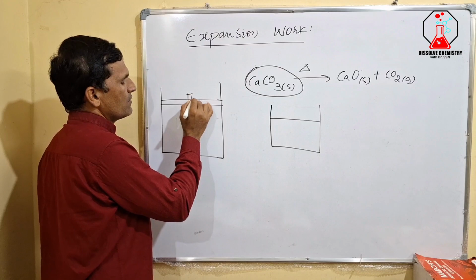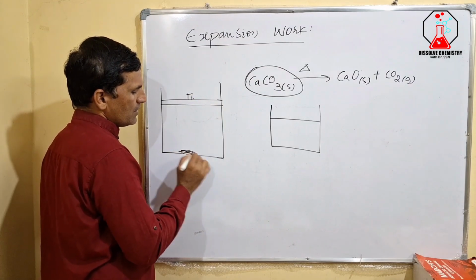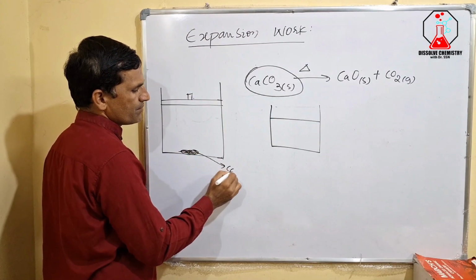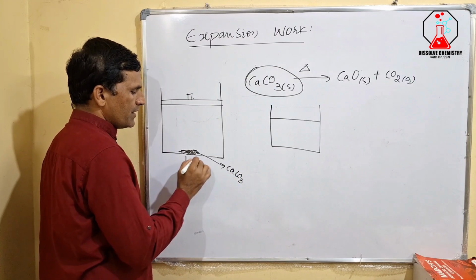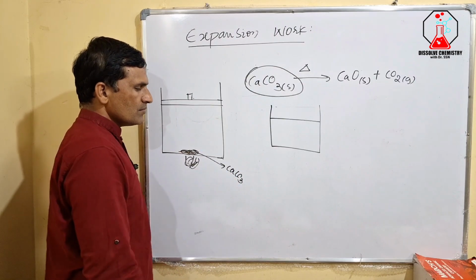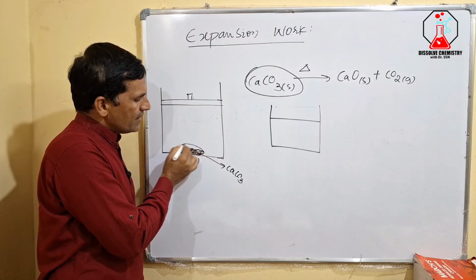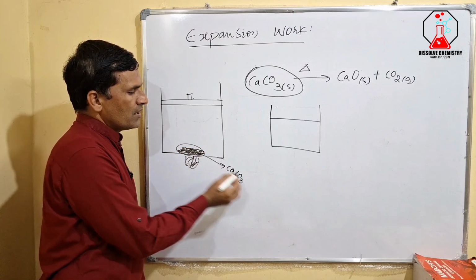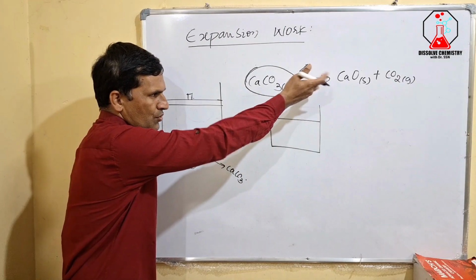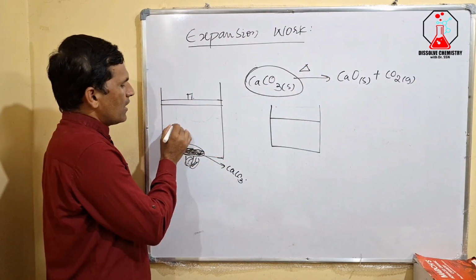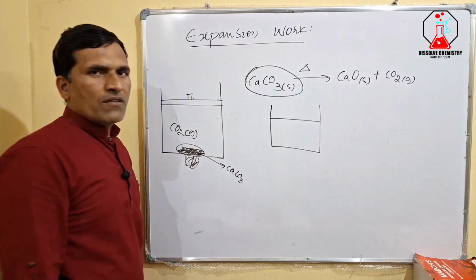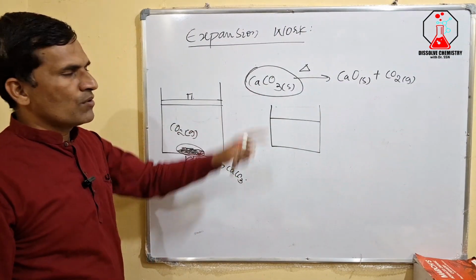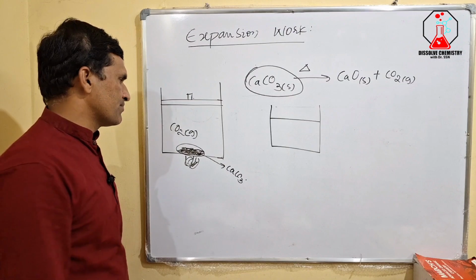You are heating this. As you go on heating, it decomposes, as shown in the reaction, and carbon dioxide gas is generated. So 1 mole of carbon dioxide is generated when 1 mole of calcium carbonate is decomposed.